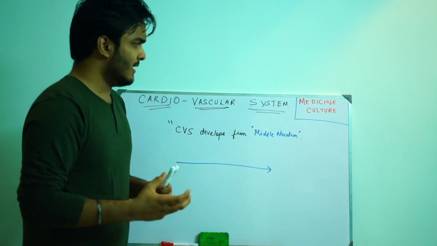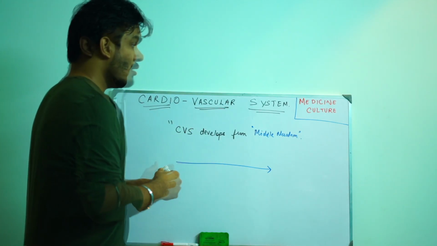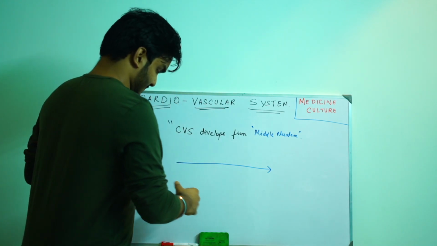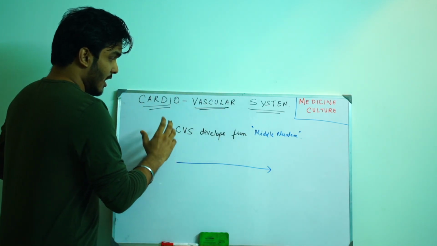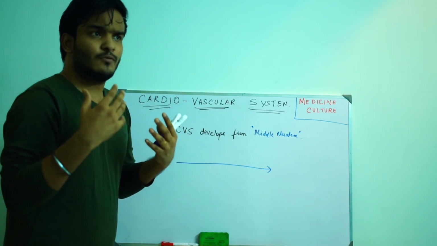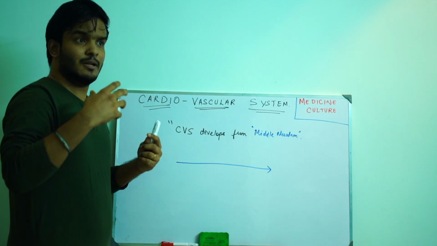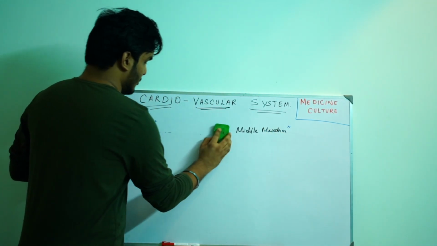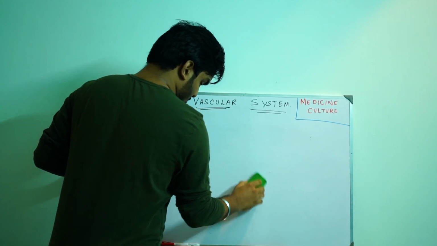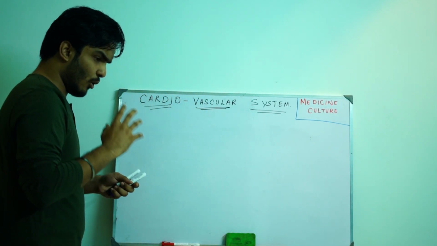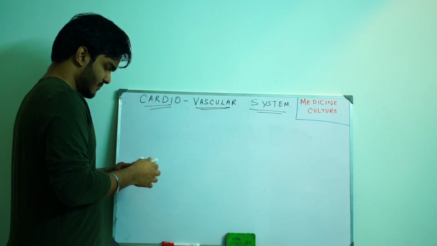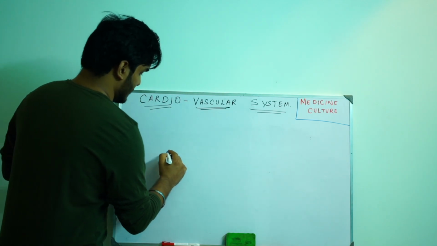So what is this mesoderm? It is one of the germ layers. There are three germ layers: ectoderm, endoderm and mesoderm. We need to find out how this CVS was developed from middle mesoderm, at what week, and how this process has begun. So let's go back to the menstrual cycle and find out what changes are going on.